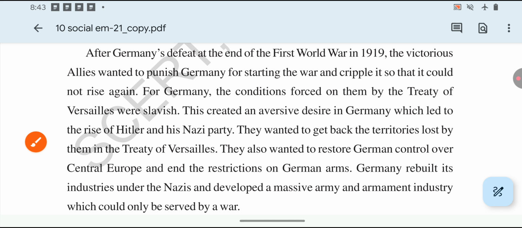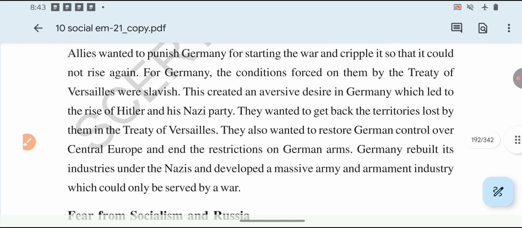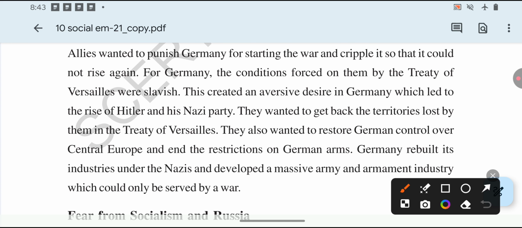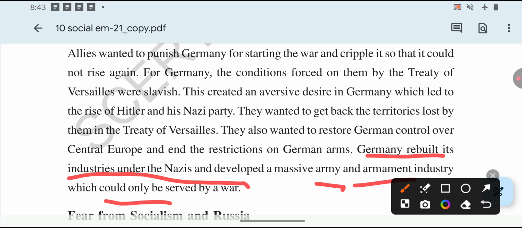Germany rebuilt its industries and its economy under the leadership of the Nazis, and developed its army and armament industries, which could only be served by war.